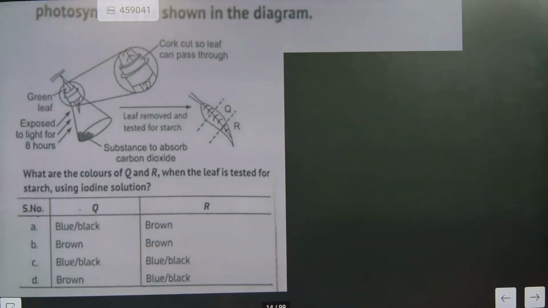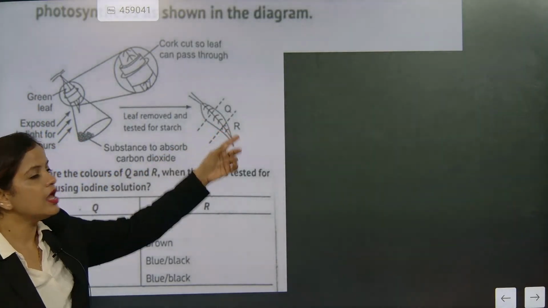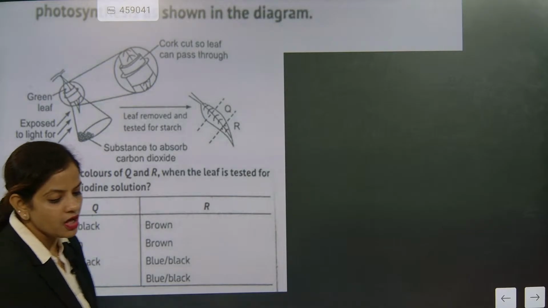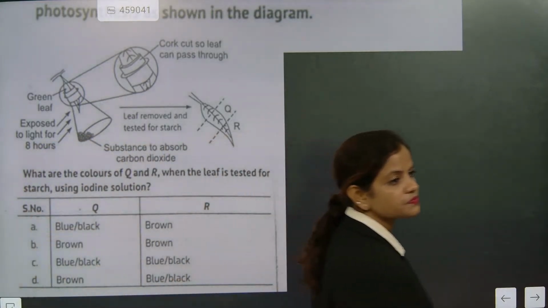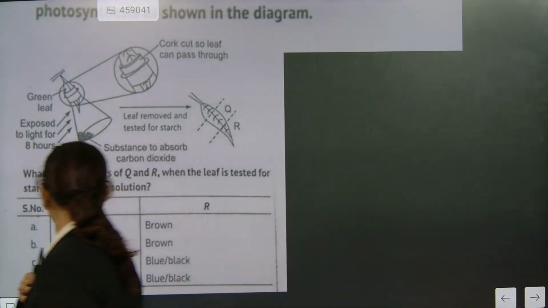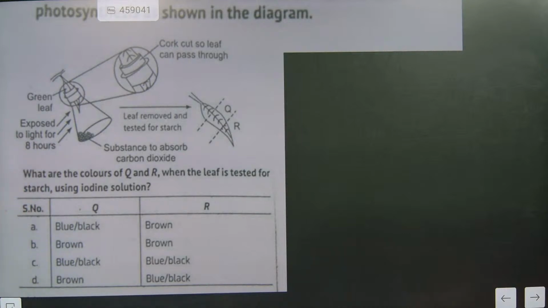Now, what question are they asking? The investigation question is: what are the colors of Q and R? This section is Q and this section is R. The options are blue black, brown, blue black, brown. What is the expected color, beta? What is the color of Q? Brown? Blue black?